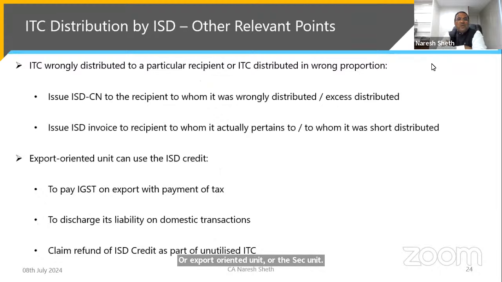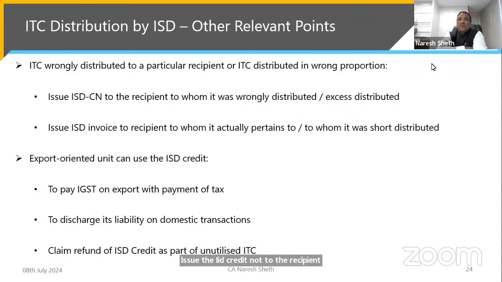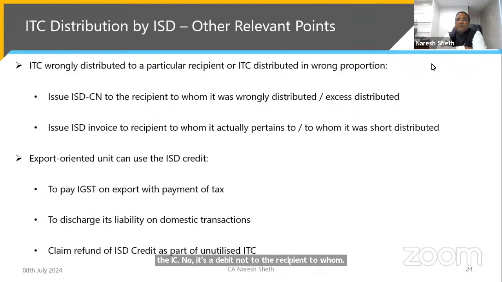So for ITC wrongly distributed to a particular recipient, or ITC distributed in the wrong proportion, issue the ISD credit note to the recipient to whom it was wrongly or excess distributed, and issue the ISD invoice or debit note to the recipient to whom it actually pertains or to whom it should have been distributed.